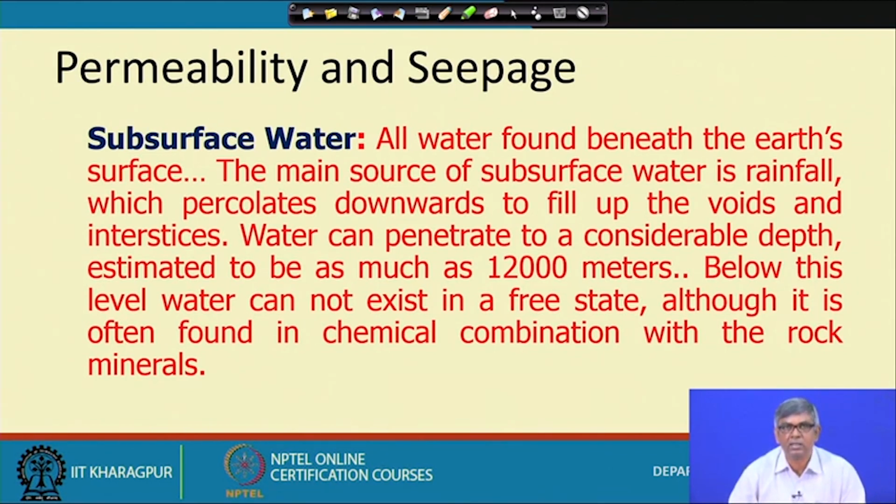So water through rain, weather change and evaporation, coming back to the soil and percolating, can go theoretically up to 12,000 meters. Beyond that water is still there, but not as free water; it is in the form of minerals.